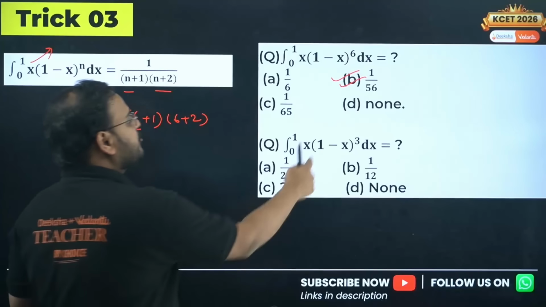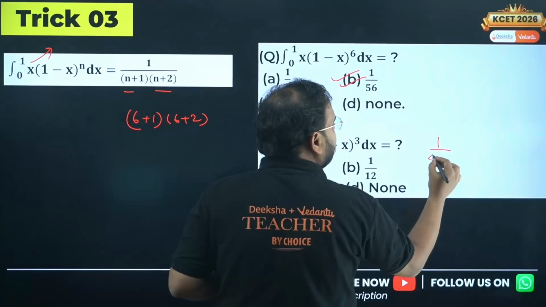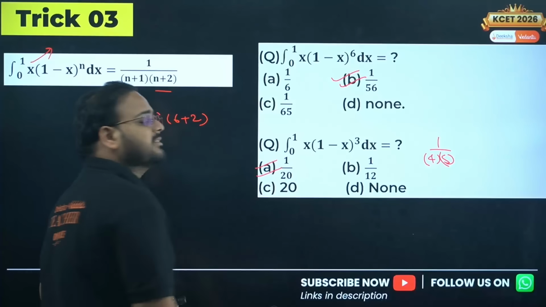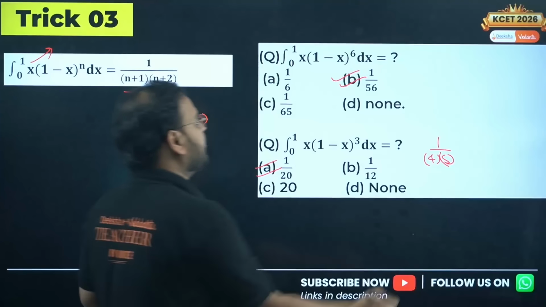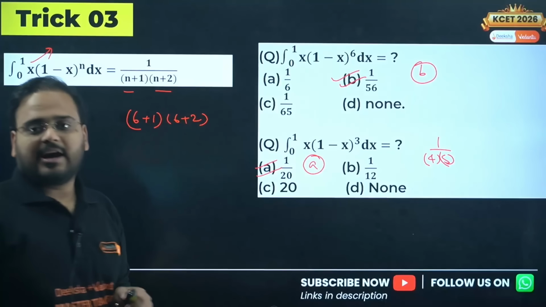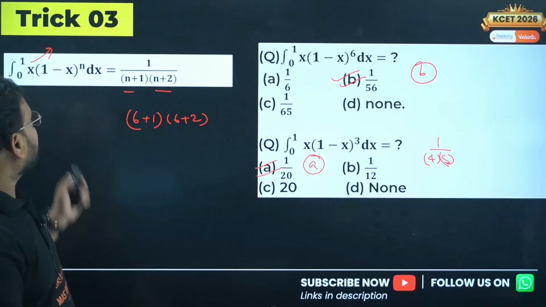Second question, sir, here 3 is there, so 1 upon 4 into 5, so 1 upon 20. Sir, option is A. Over here the answer is B, and here the answer is option A. I hope it makes sense. So trick number 3 is done, guys.